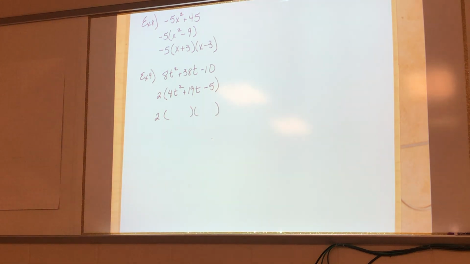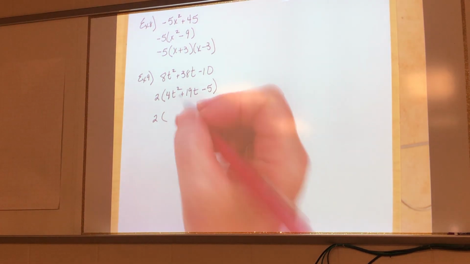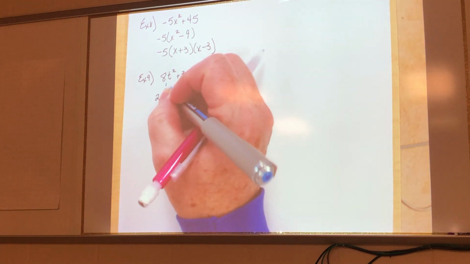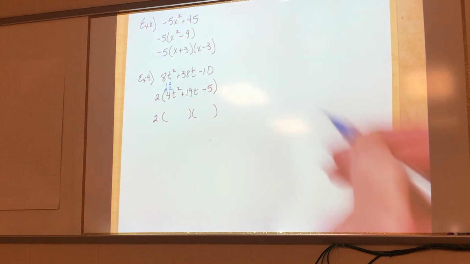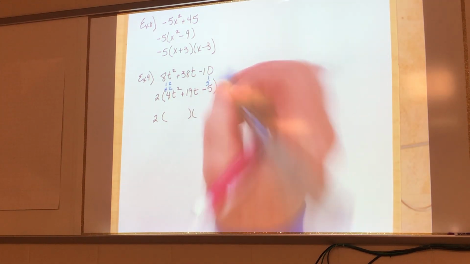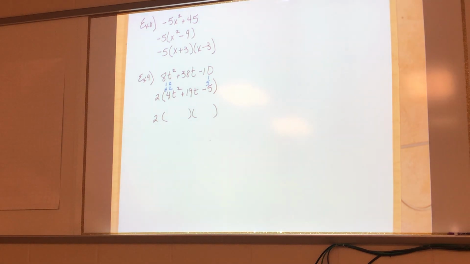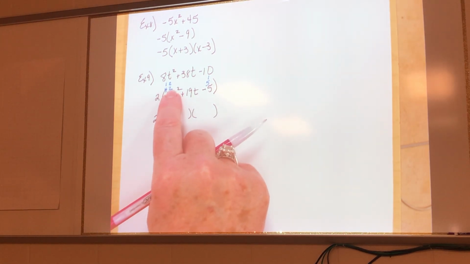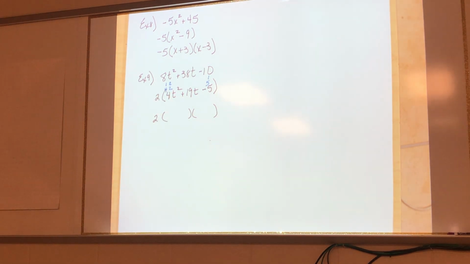Now I'm going to try and factor this guy right here. Here's where I'm going to get my pencil out. That's what we talked about yesterday. Oh, here it is. The factors of 4 are 1 and 4 and 2 and 2. The factors of 5 are 1 and 5. Generally, I'm going to lean toward this 2 and this 2. Do you agree?